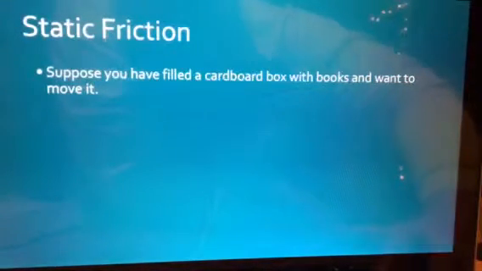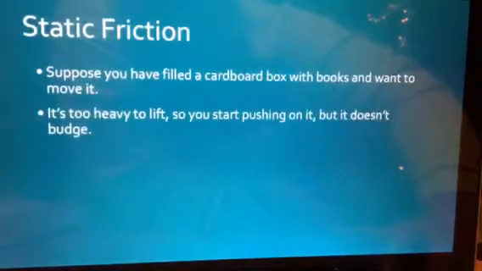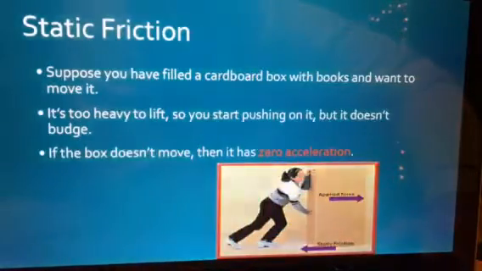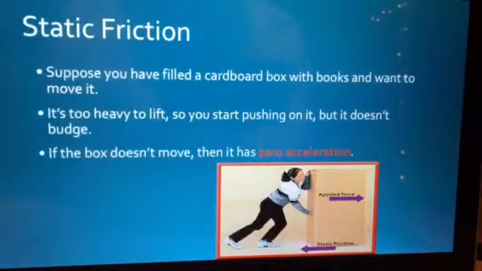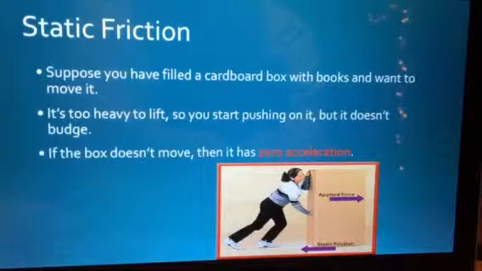Suppose you have filled a cardboard box with books and you want to move it. It is too heavy to lift, so you start to push it. Does it budge? I want you to answer that question. You can pause the video right now. Does it? It doesn't budge. Why? Because those micro welds are holding it there. It has static friction acting in the opposite direction, so it has zero acceleration, even though you're applying force to it.